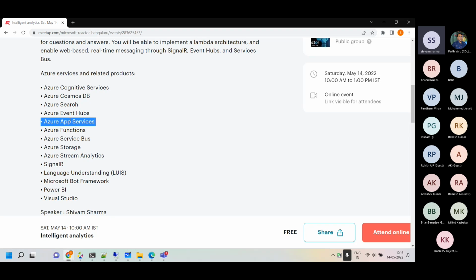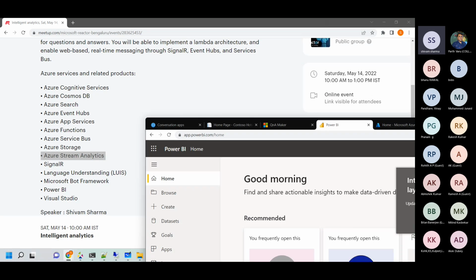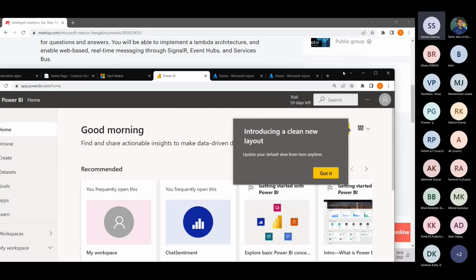The interface is basically a website, so in App Services we have it. The main moving functionality behind the scenes is Azure Functions, serverless. Service Bus is being used in various locations. We'll see where and how. Object storage is also being used. We are using Stream Analytics for pushing data into a Power BI dashboard. So there is a real-time Power BI dashboard for the business owner as well. We'll see how to make it as well.